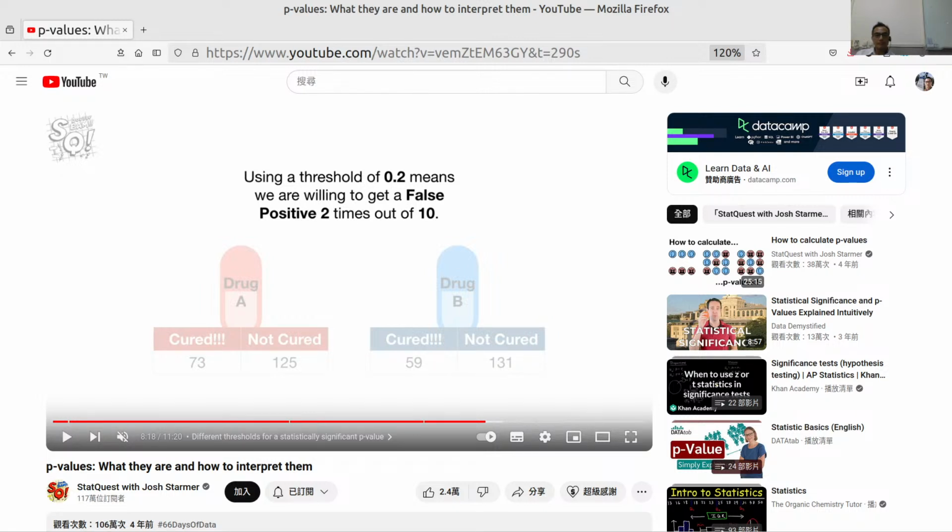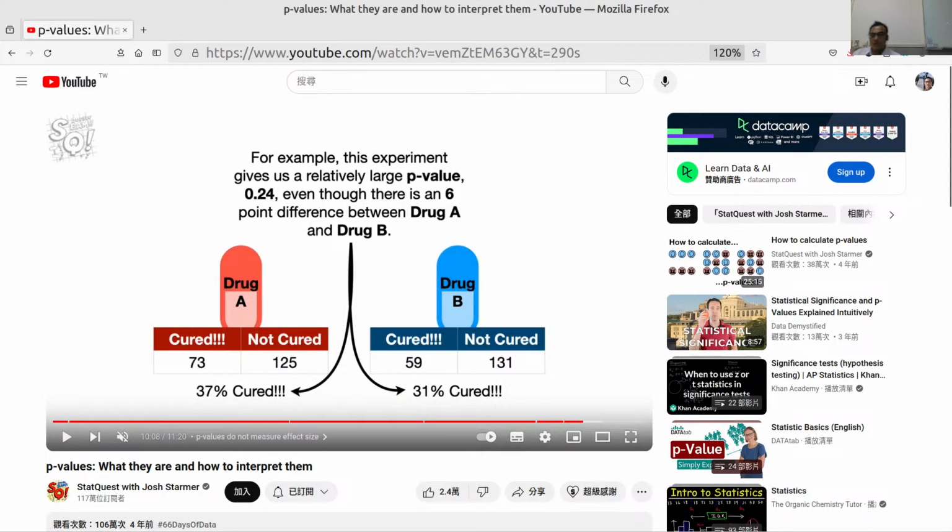The most common threshold is 0.05 because trying to reduce the number of false positives below 5% often costs more than it's worth.